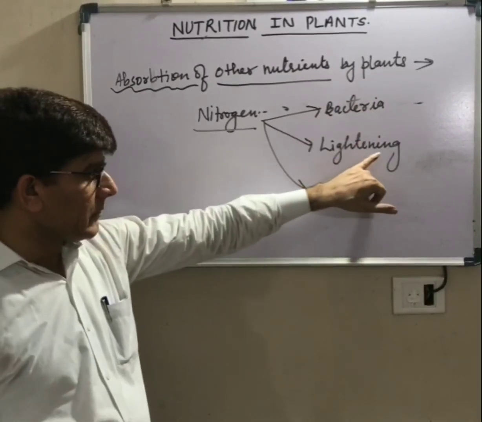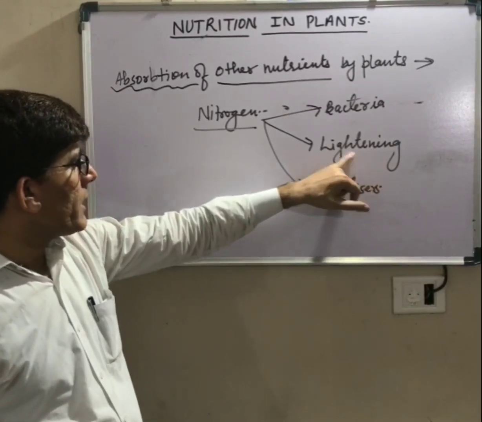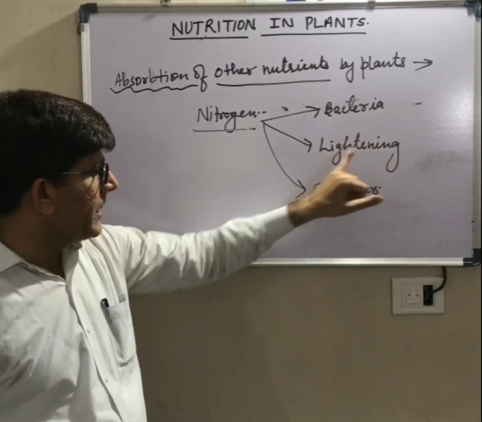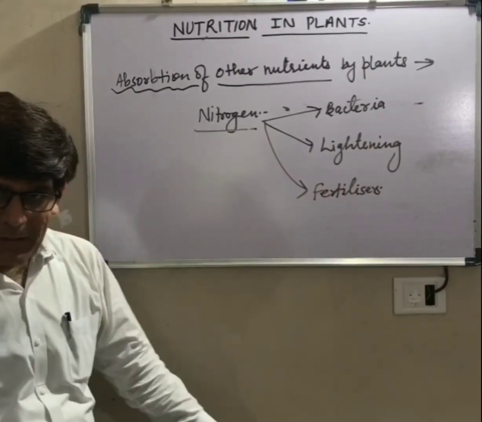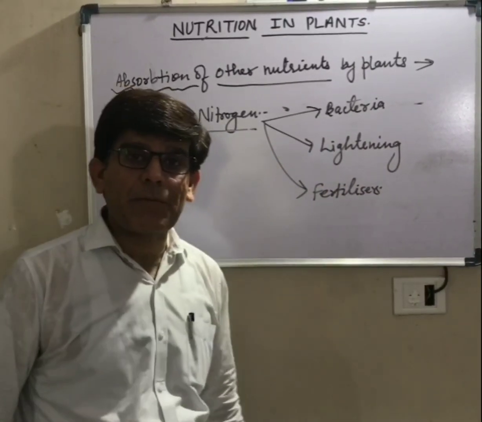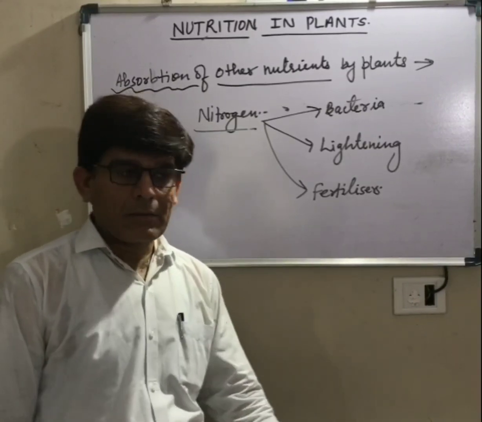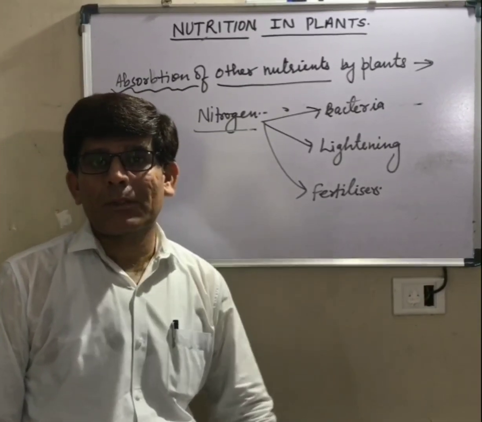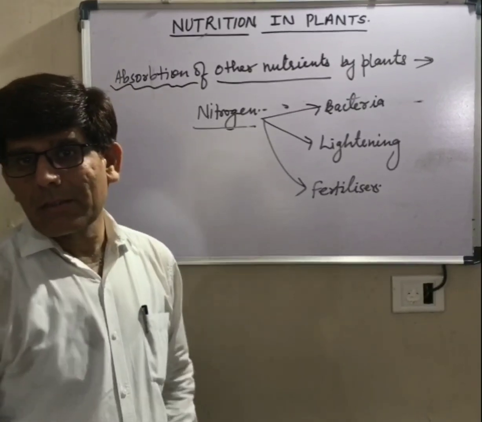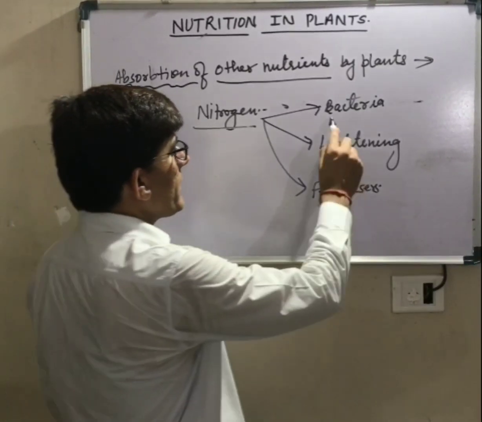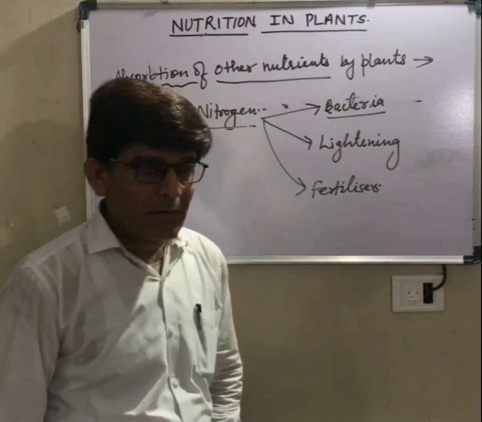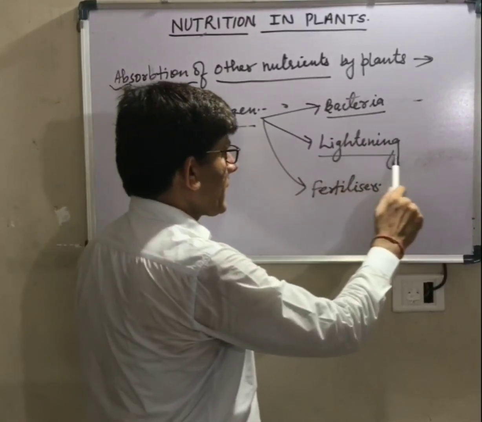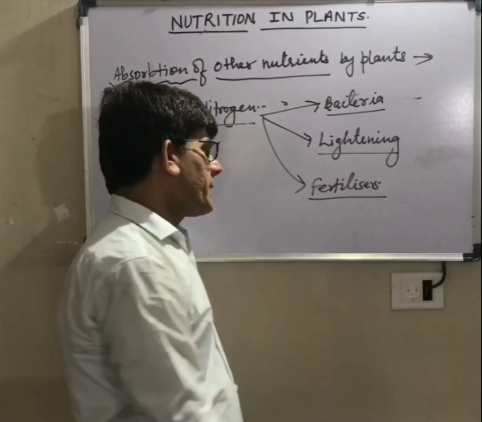Second, lightning. Lightning also converts atmospheric nitrogen into nitrates. And third, farmers put fertilizers. We add fertilizers in the soil, from which plants absorb nitrogen. So plants obtain nitrogen in three ways. First, some bacteria are present which convert nitrogen into nitrates, second, lightning, and third, by adding fertilizers into the soil.